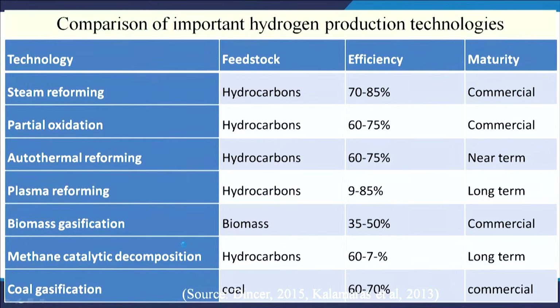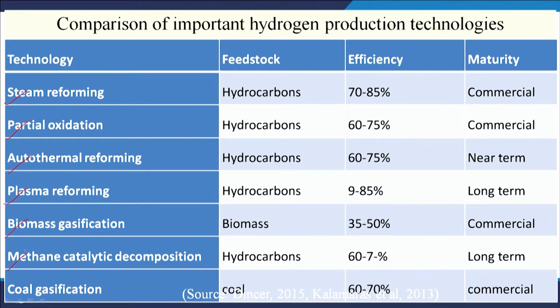We will see the comparison of these processes. Reforming may be of different types, as we discussed in the previous class: autothermal, steam reforming, or dry reforming, and we will be comparing those. Here we have steam reforming, partial oxidation, autothermal reforming, plasma reforming, biomass gasification, methane catalytic decomposition and coal gasification.